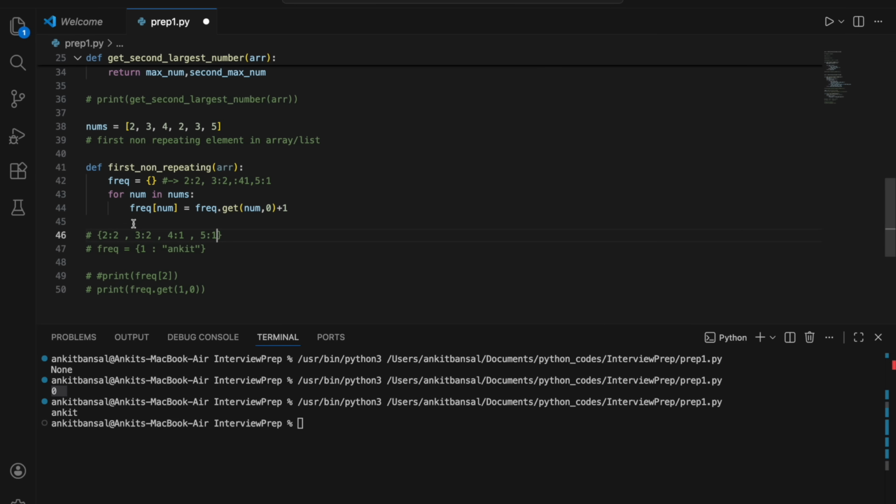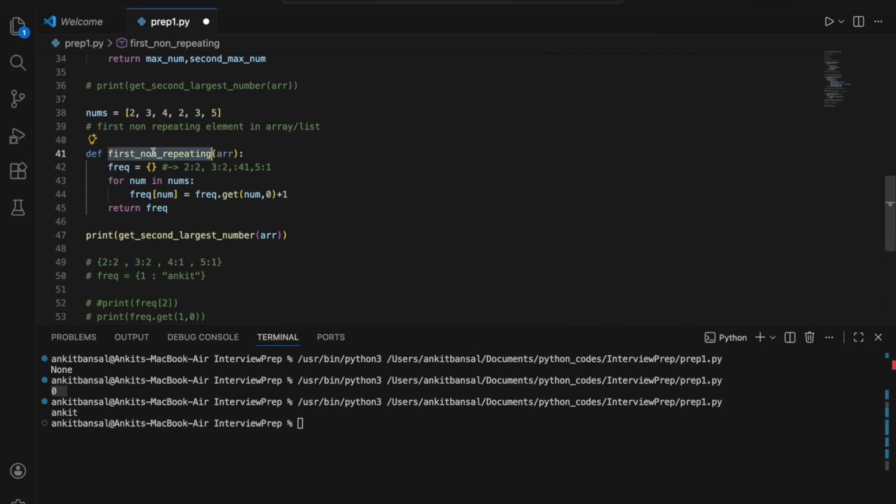So let me run this and show you. I'll just say return this dictionary. So this is my dictionary basically, right? And let me call this. So I'll just say print first non-repeating character, and it will take just one argument, and let's see what it returns.